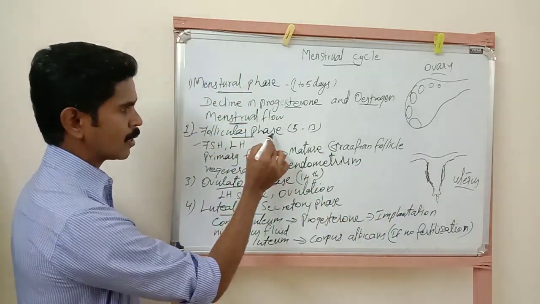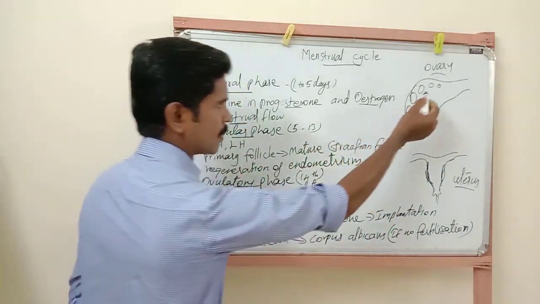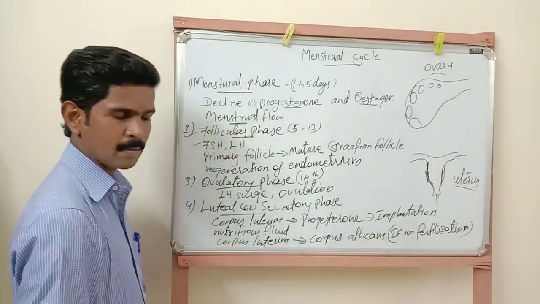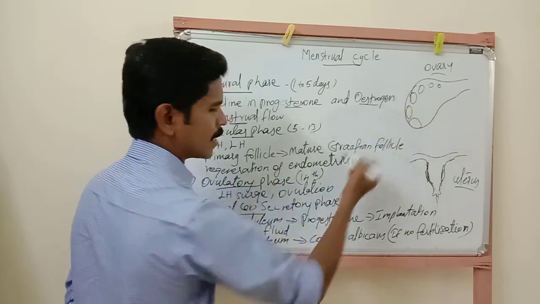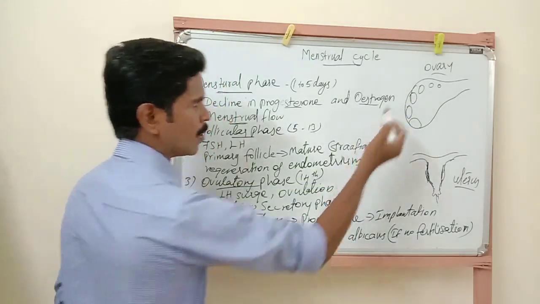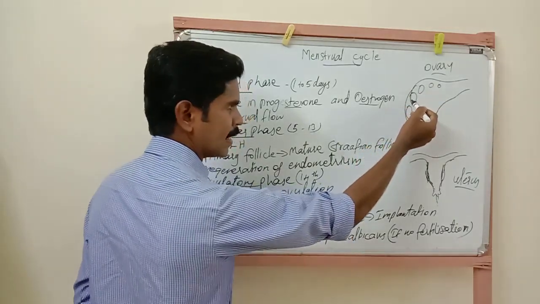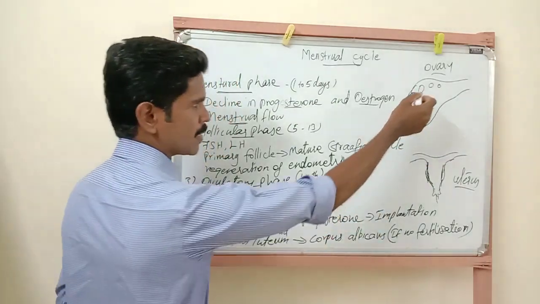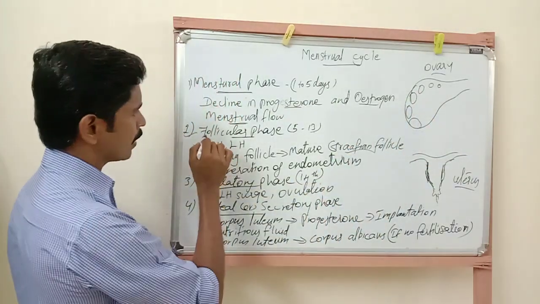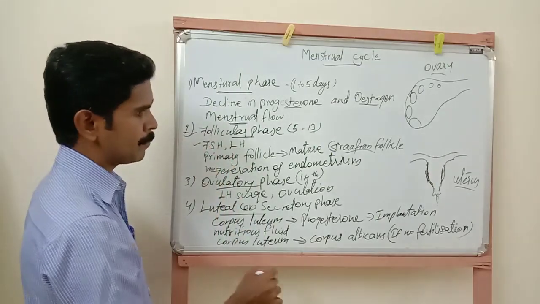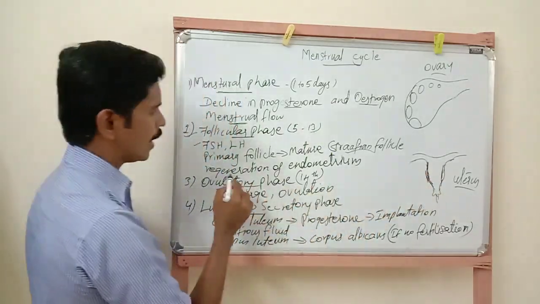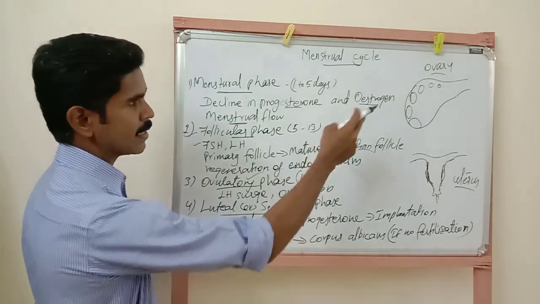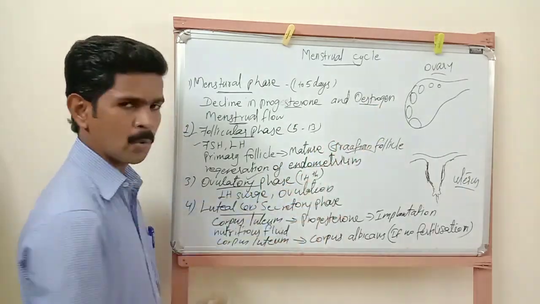So during the follicular phase, one change takes place inside the ovary and another inside the uterus. What is the change inside the ovary? The small Graafian follicles increase in size and are finally converted into a mature Graafian follicle. And simultaneously, inside the uterus, the endometrium is regenerating. These are the two important changes that take place inside the ovary and uterus.